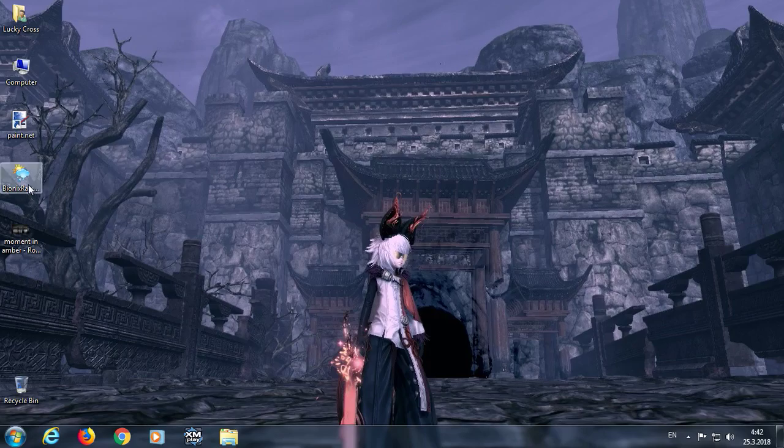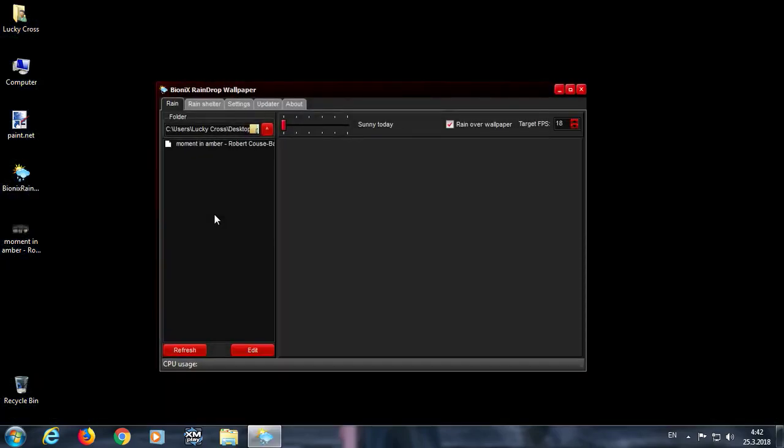Mac-S91 here. I'd like to introduce you to an interesting little program called Bionix RainDrop Animator. What this program does is it takes a wallpaper of your choosing and animates raindrop ripples over it and your mouse cursor. But before I show you the animation, allow me to talk about the program itself.